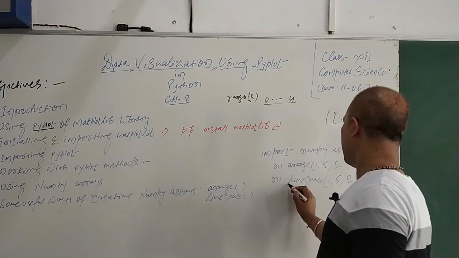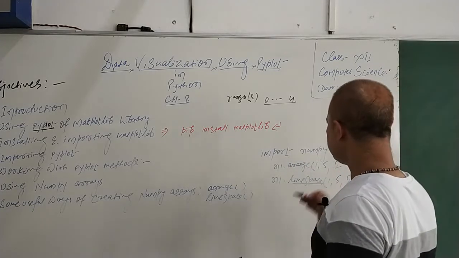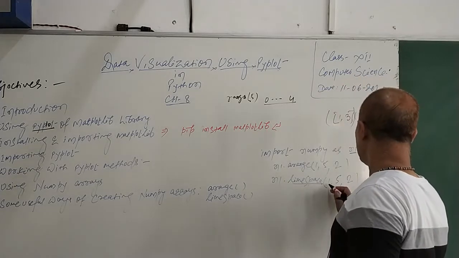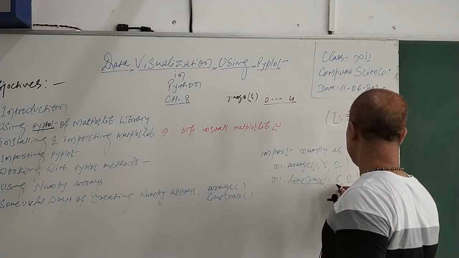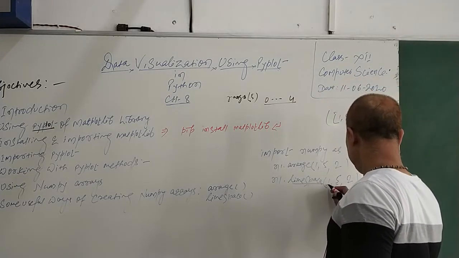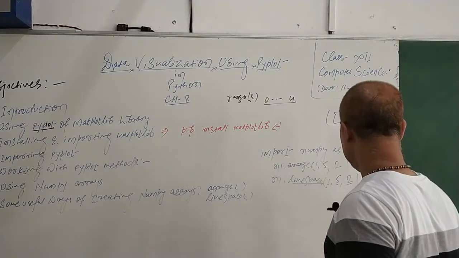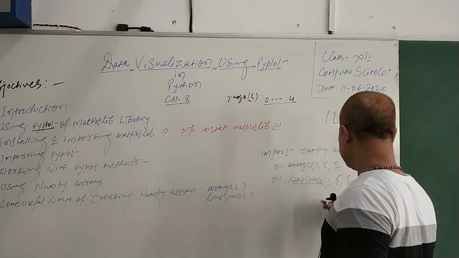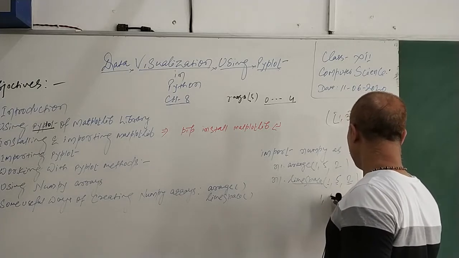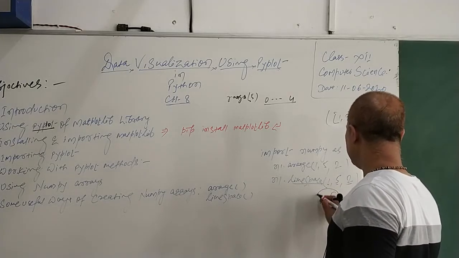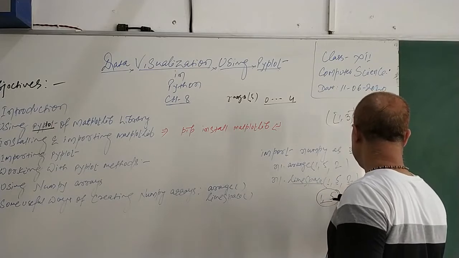In the case of linspace, this method creates a total number of elements between 1 and 5. You have to keep that in mind. This is a starting 1, and 5, and between 1 to 5 it will create the elements.